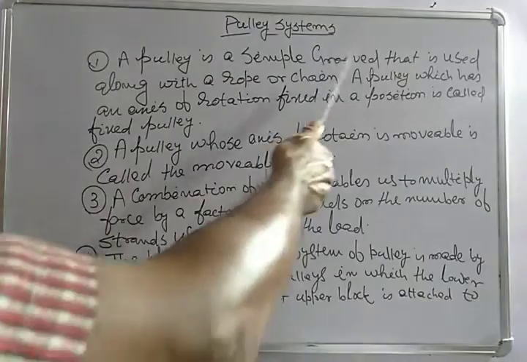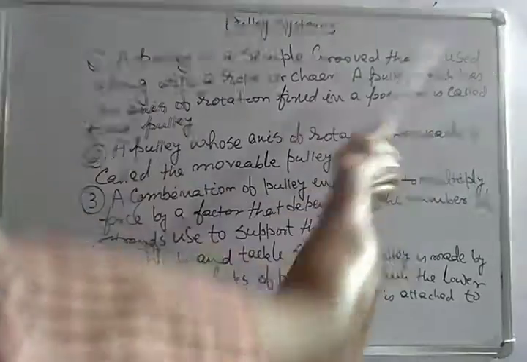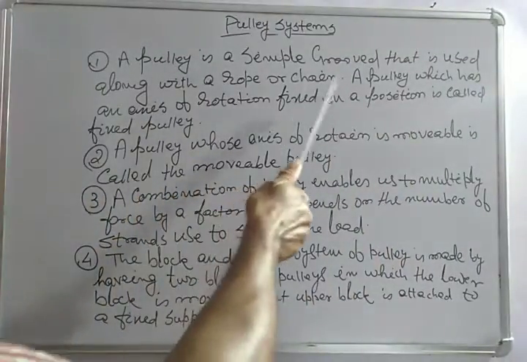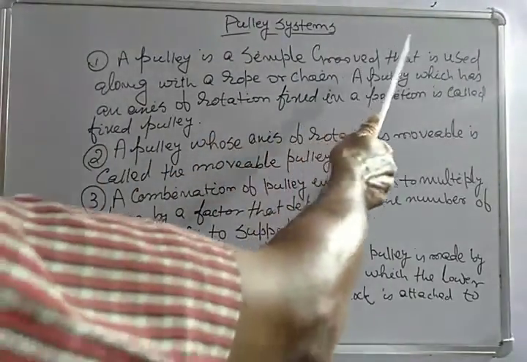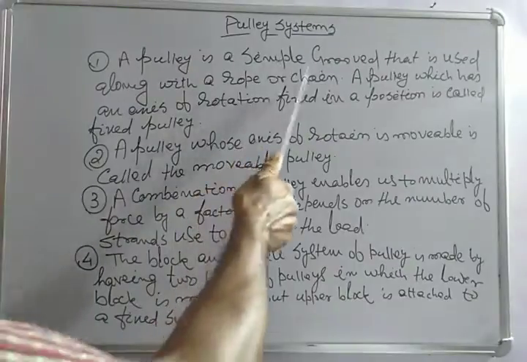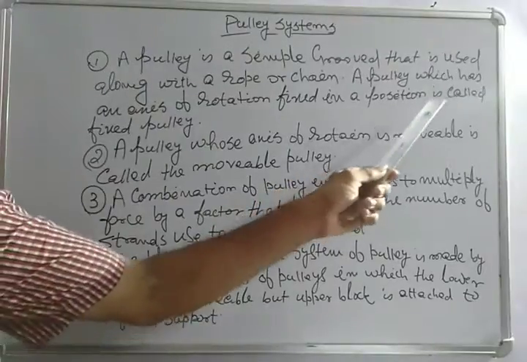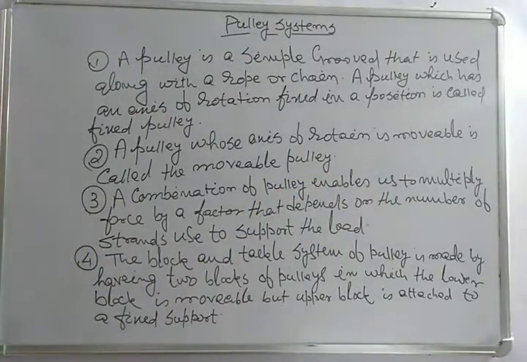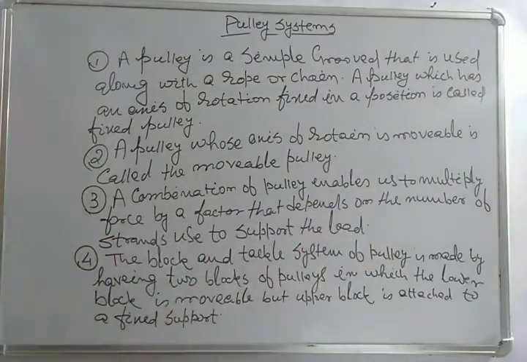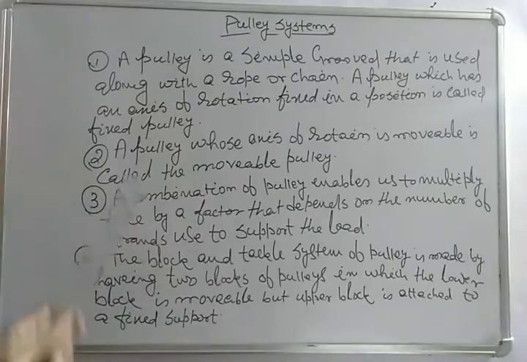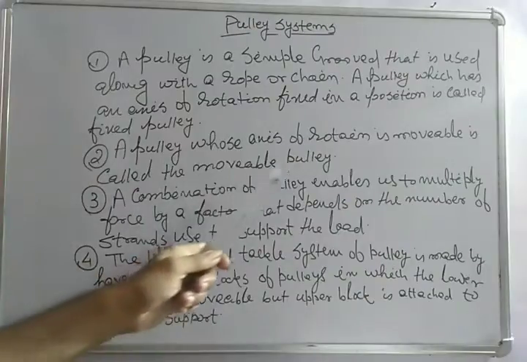A pulley is a simple groove that is used along with a rope or chain. A pulley which has an axis of rotation fixed in a position is called a fixed pulley. The next one, a pulley whose axis of rotation is movable is called the movable pulley.